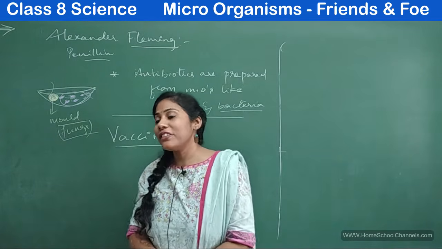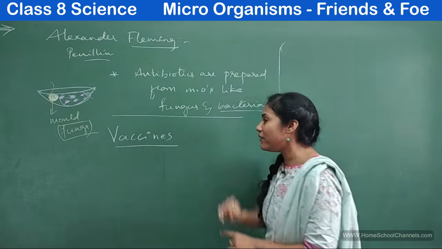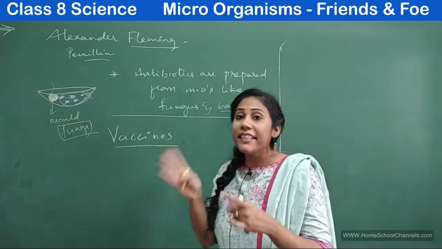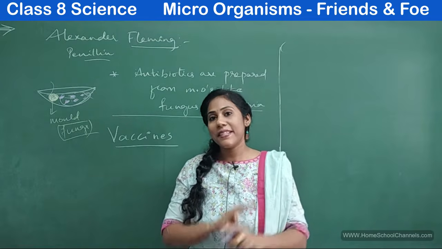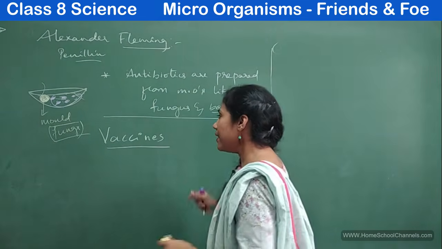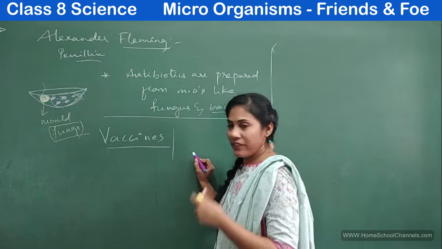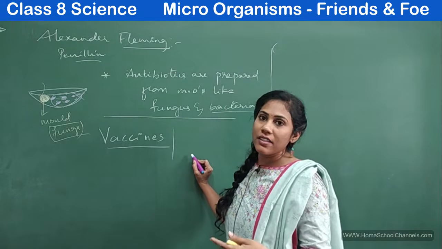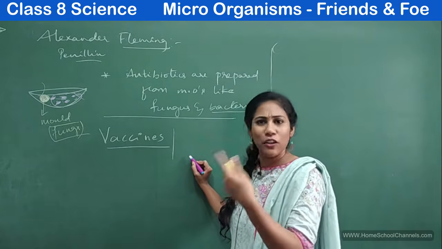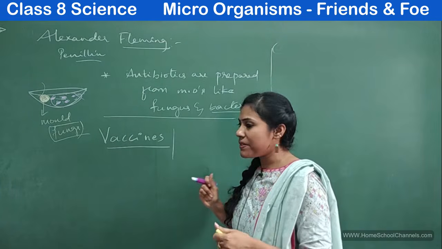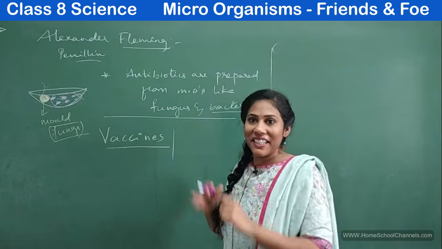So now let us try to understand how they make vaccines and how these vaccines help us in protecting from diseases. Clear? See guys, usually when we are infected with some deadly virus, bacteria, fungi, or whatever the microorganisms may be, our body will fight against them.